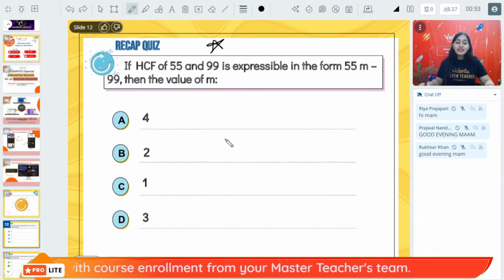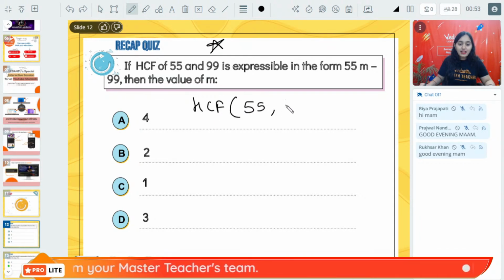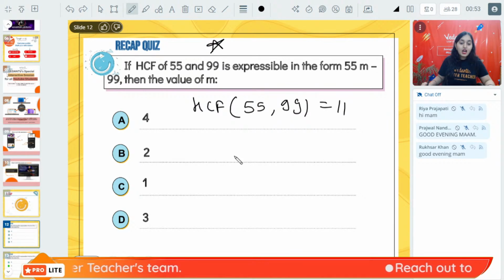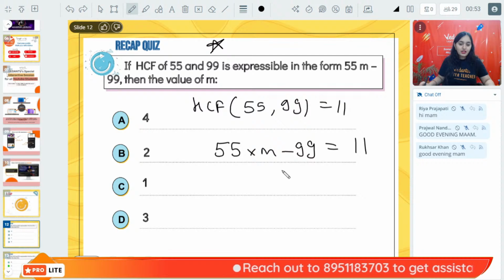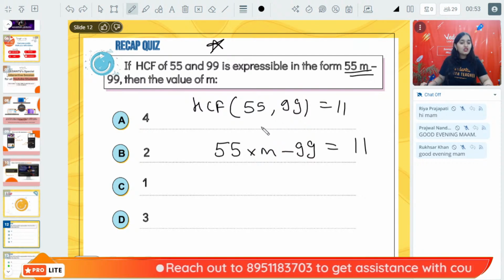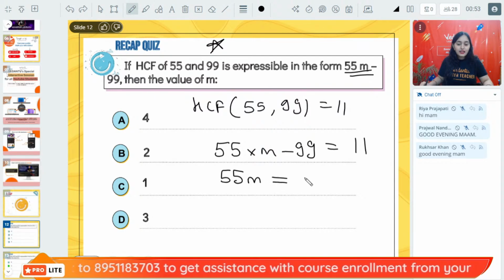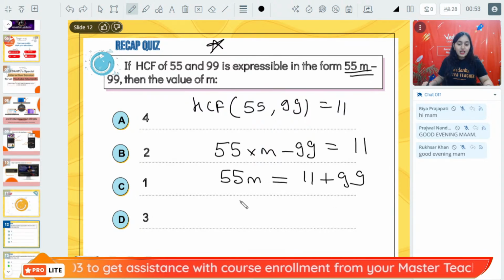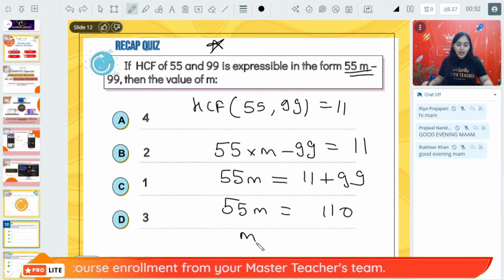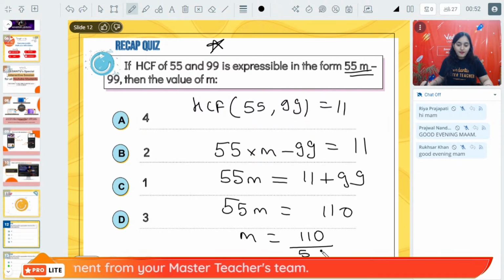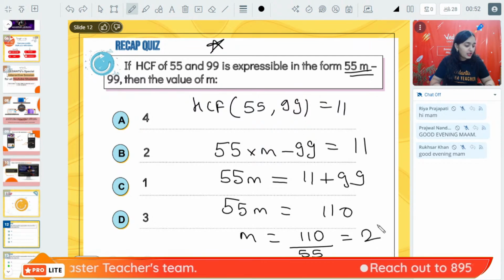Okay. So the right answer is 2. How come? The highest common factor of 55 and 99 is 11. So 55 into m minus 99 is equal to 11, because it is the highest common factor. Now just solve it. 55m is equal to 11 plus 99. 55m is equal to 110. So m is equal to 110 divided by 55, which is nothing but 2. Easy question? Easy or not?